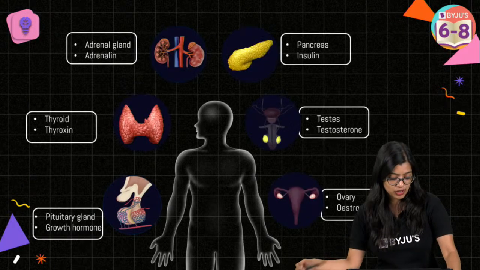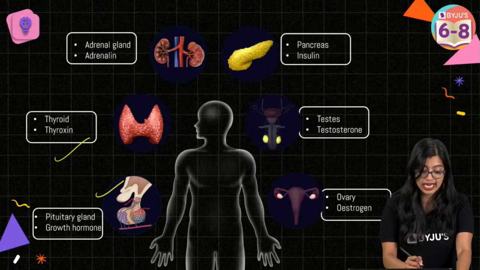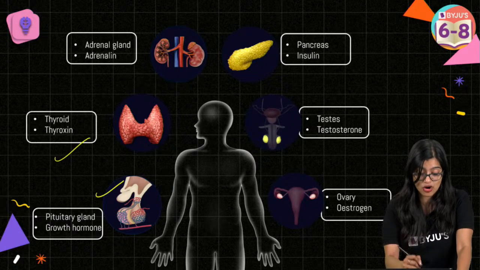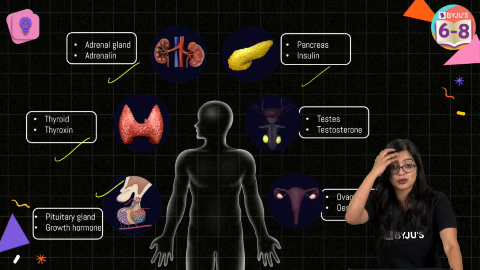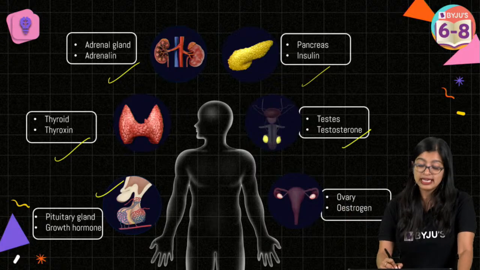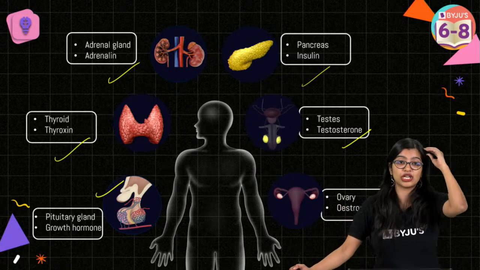Right? So we know that the pituitary gland is the master gland which produces the growth hormone. We have the thyroid gland which is producing thyroxine, adrenal gland which produces adrenaline, pancreas which produces insulin, testis which produces testosterone, ovary which produces estrogen.